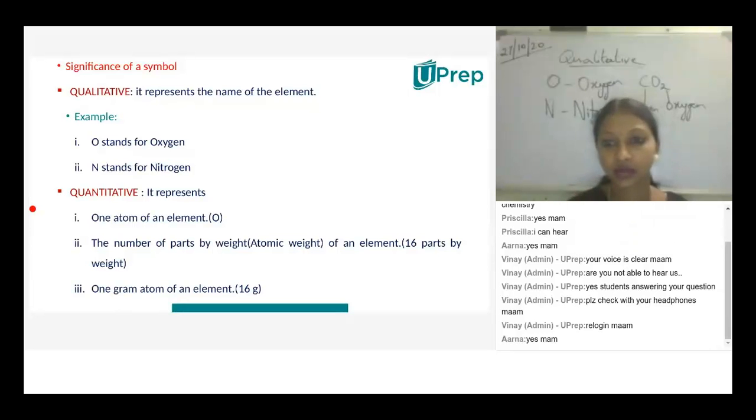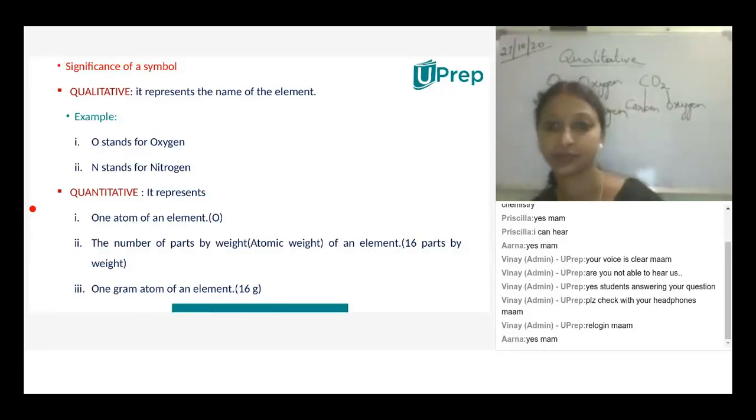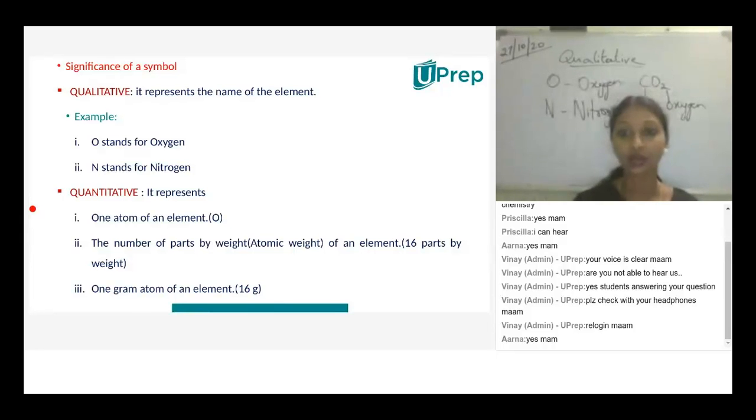For example, when you take any special dish that you want to eat, we can easily know the quality, meaning what kinds of vegetables are present in it. That is the qualitative significance. What do you mean by quantitative? If a major amount of one kind of vegetable is present in it, you'll have an idea that this is the main dish.